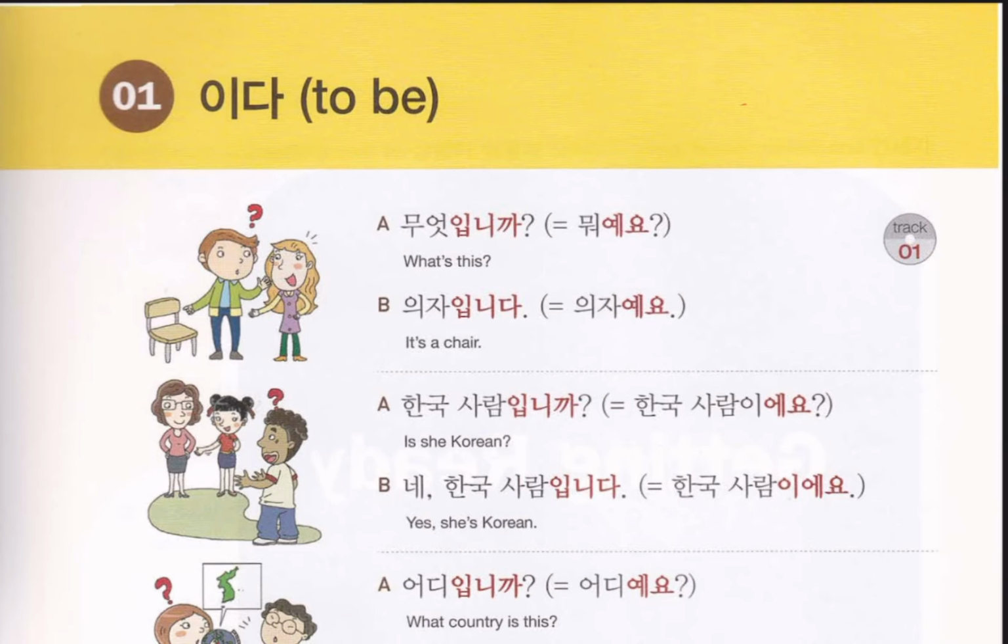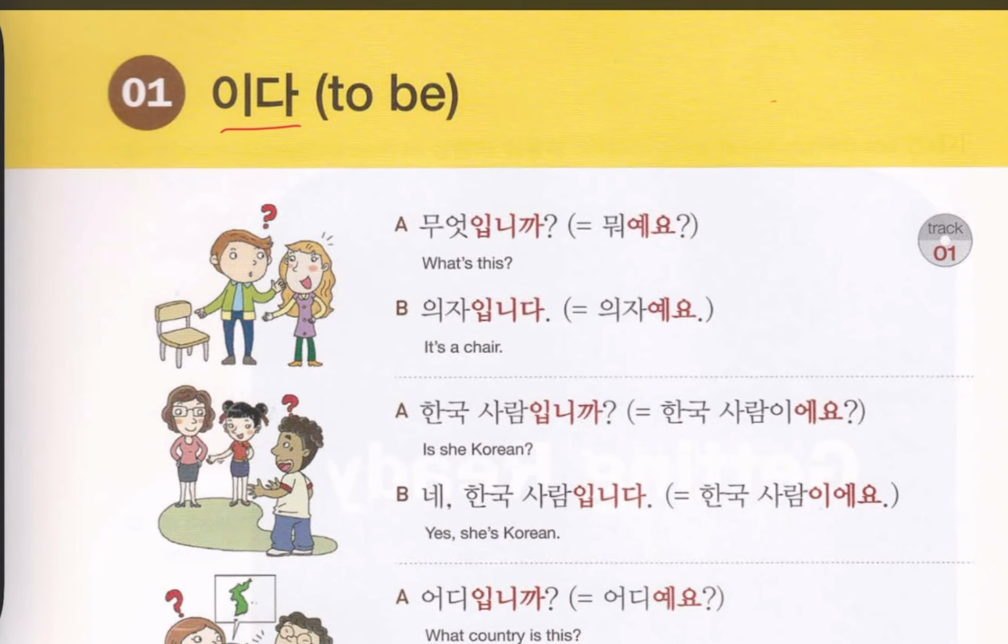So today is our first chapter and our first chapter is Ida. Ida is attached with noun like this is chair, this is computer, that is car, he is Korean, like this. There are two ways to make this sentence. One is 예요/이에요 and the other method is ibnica and 입니다. In this video we are going to learn both methods.